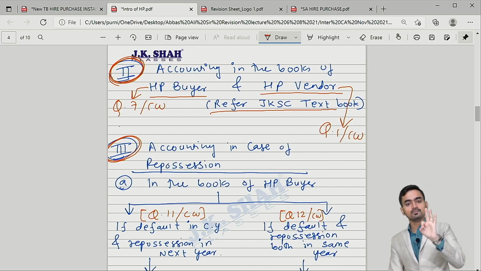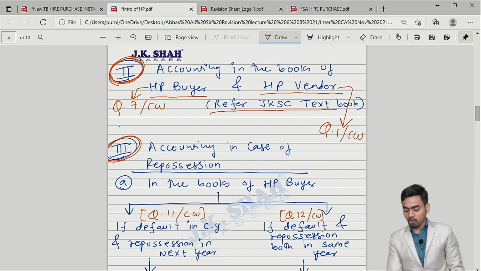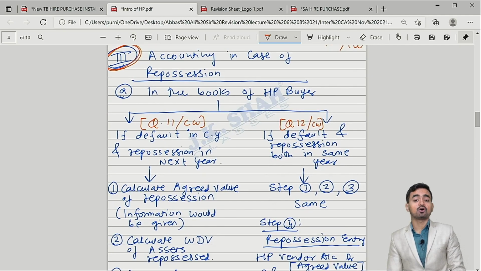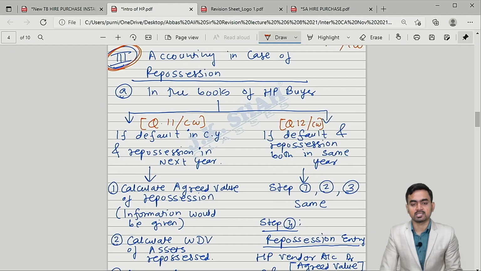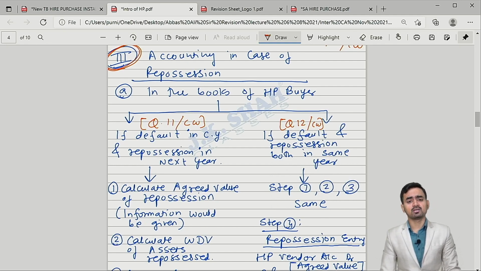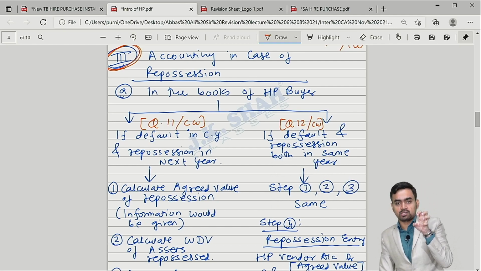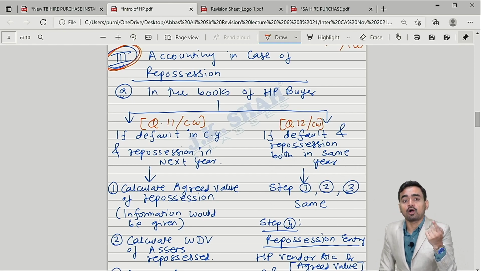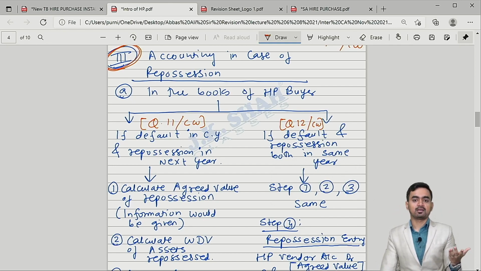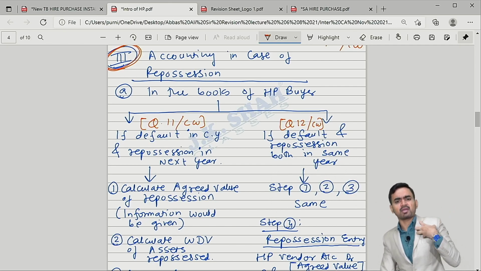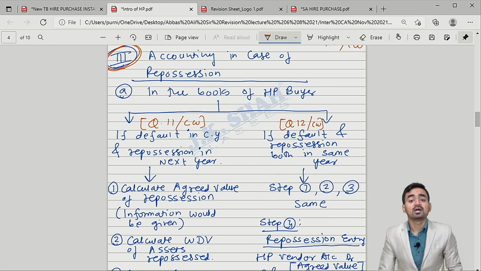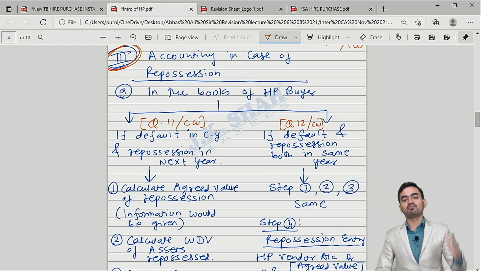Okay. Now the third point of discussion is what? Sir, accounting in case of repossession. This is something which is very important. Normally in the exam you will get some questions based on this repossession case. What is the meaning of repossession? To take back the goods. If the buyer does not pay the amount, what will the vendor do then? The vendor will take back his goods forcefully. That is known as repossession.